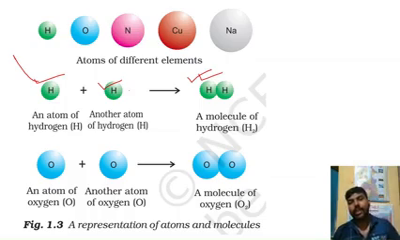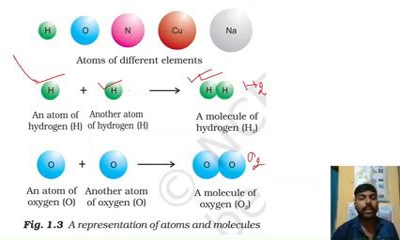Similarly, oxygen atoms mix and form an oxygen molecule. What is the formula of the hydrogen molecule? H2. What is the formula of the oxygen molecule? O2. These things are very common. Now the 2 in H2 and O2 is called the atomicity. The question is, what is atomicity?